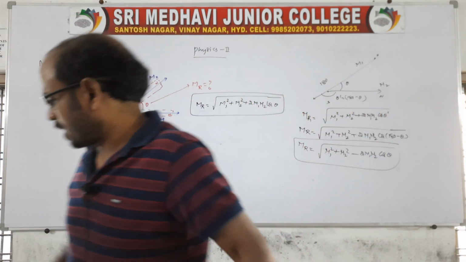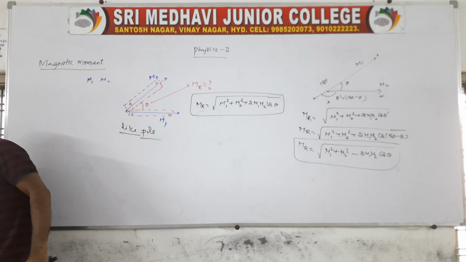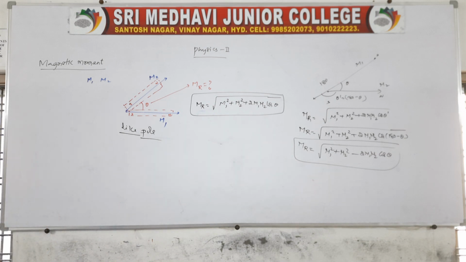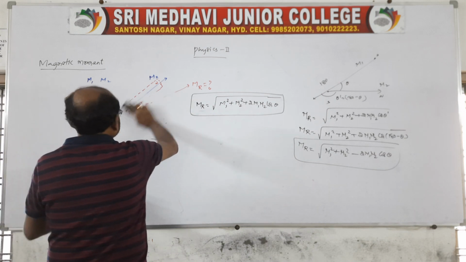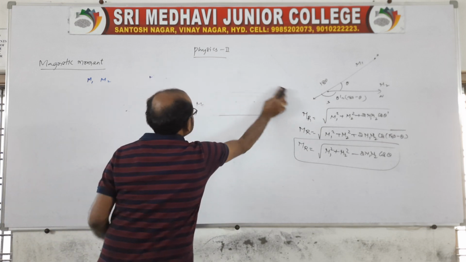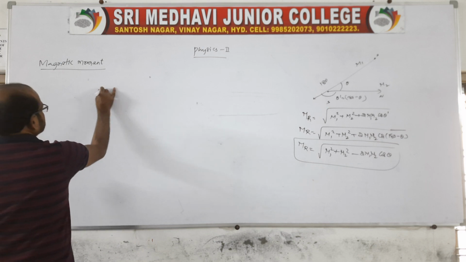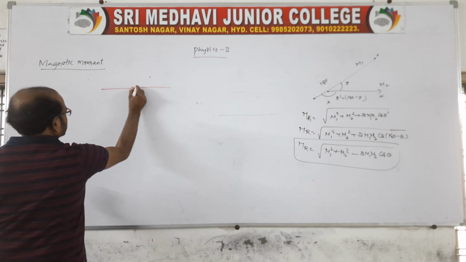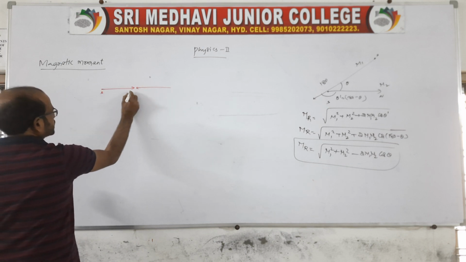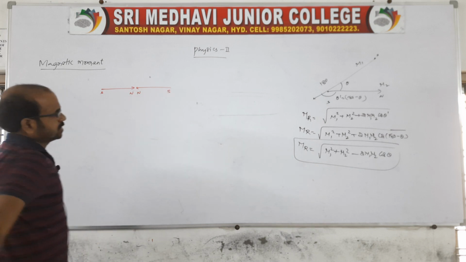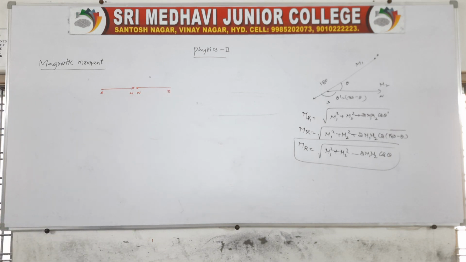If any magnets are kept in contact, suppose I will show you another one also. If two magnets are joined like this, this means it is south, north, south. Unlike poles are in contact, right? And they are in opposite directions. When they are in opposite directions, what will the angle be?